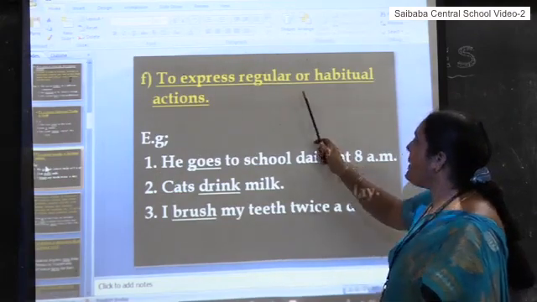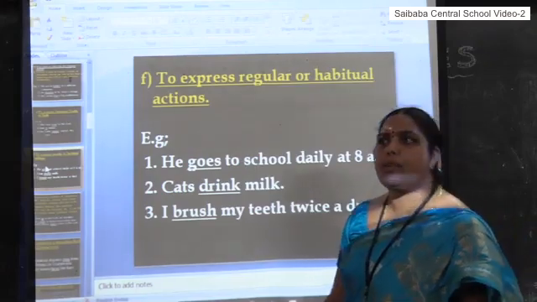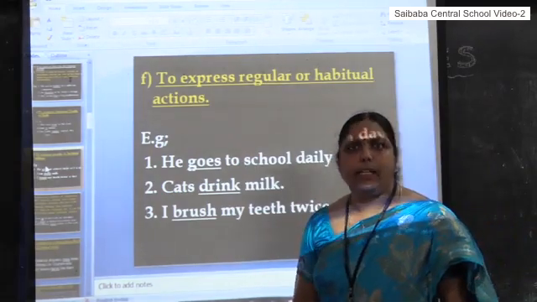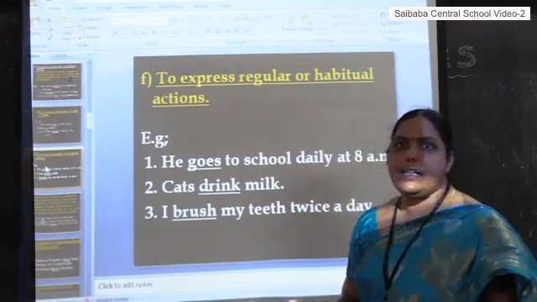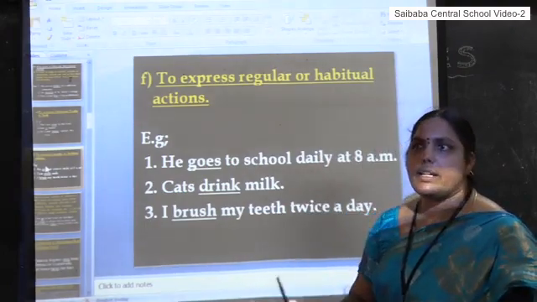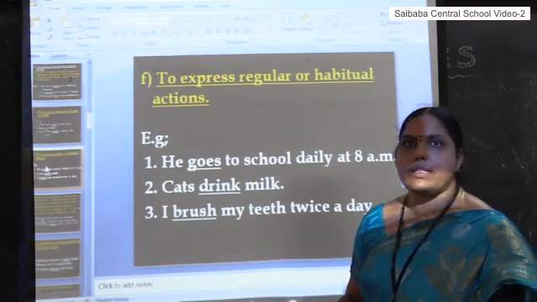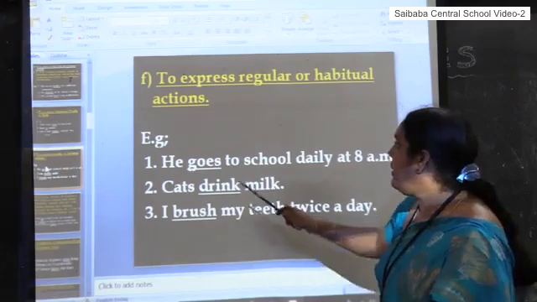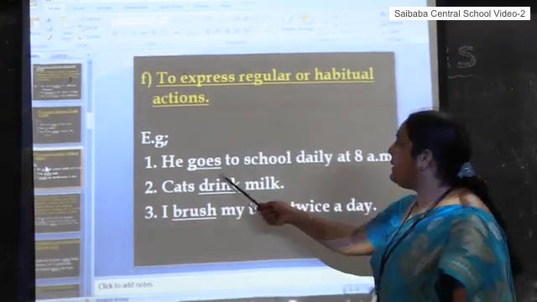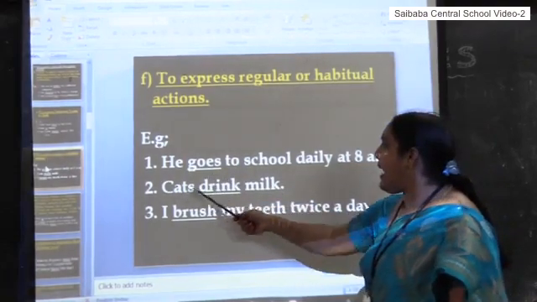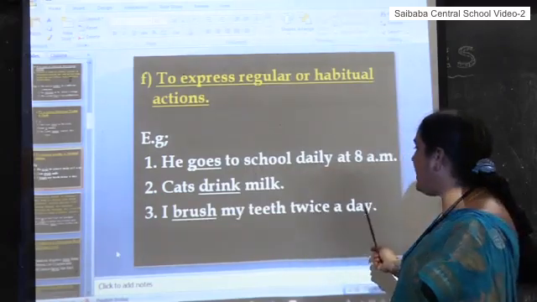Okay, to express regular or habitual actions. For example, habitual actions means I brush my teeth, I bath, I eat breakfast. These are all regular habitual actions. To mention such actions, we use simple present tense. He goes to school daily at 8 a.m. This is a regular action. Cats drink milk, generally. I brush my teeth twice a day.